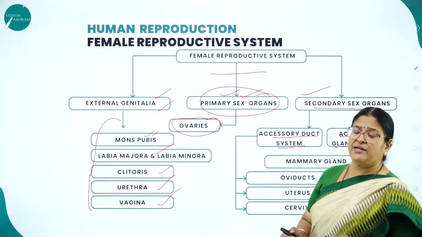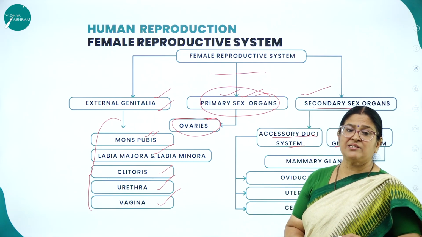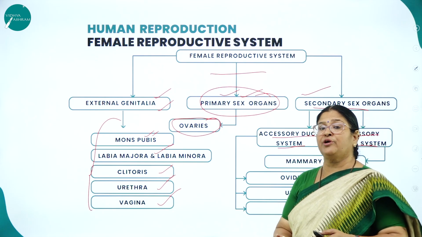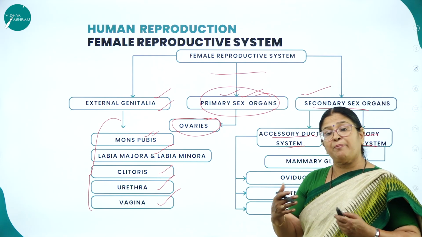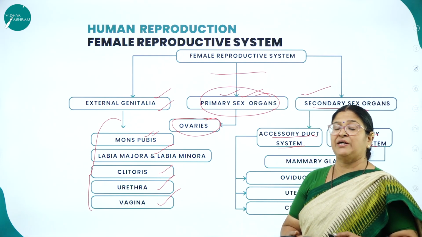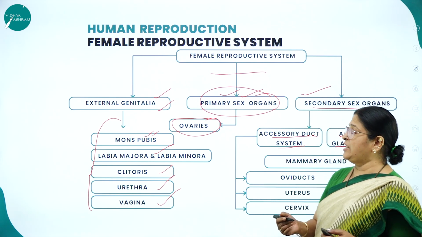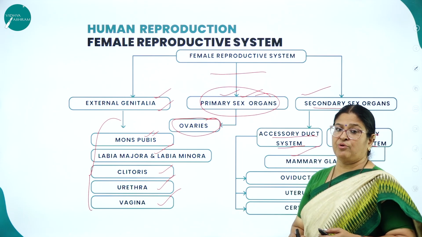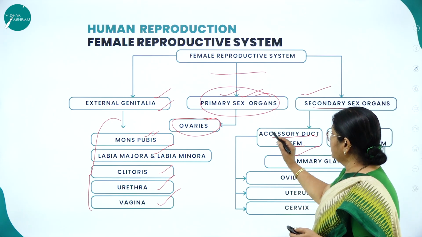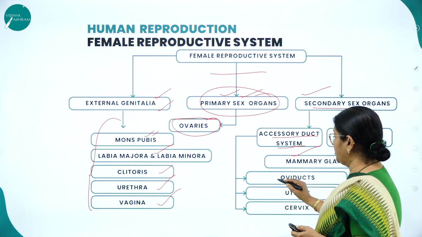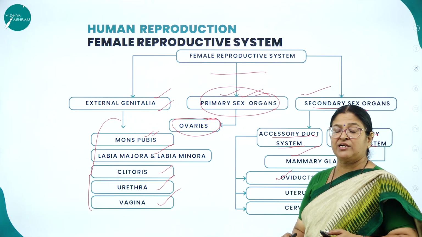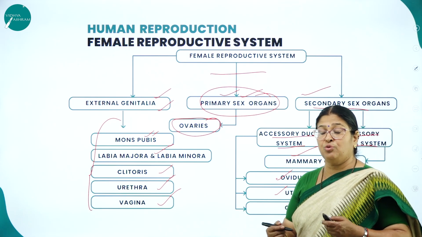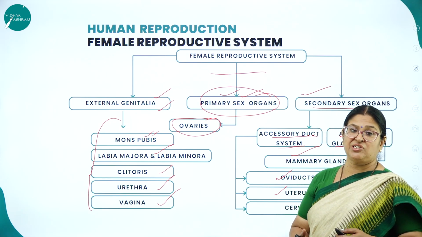As we all know that in females, the mammary glands are part and parcel of the female reproductive system. Though it is not directly involved, it's not a part of the female reproductive system, but it indirectly helps in the process of reproduction. Hence, even this plays a very great role in females. And the accessory duct system includes a pair of oviducts, which is also called as fallopian tube, and the uterus, which is also called as womb, where exactly the implantation takes place.